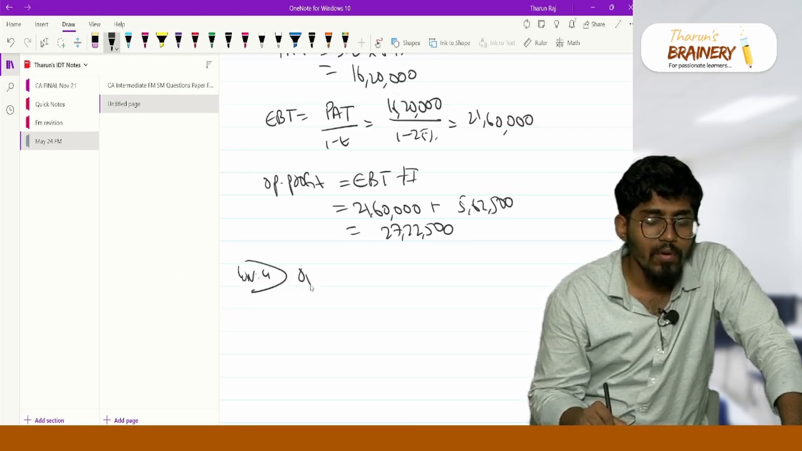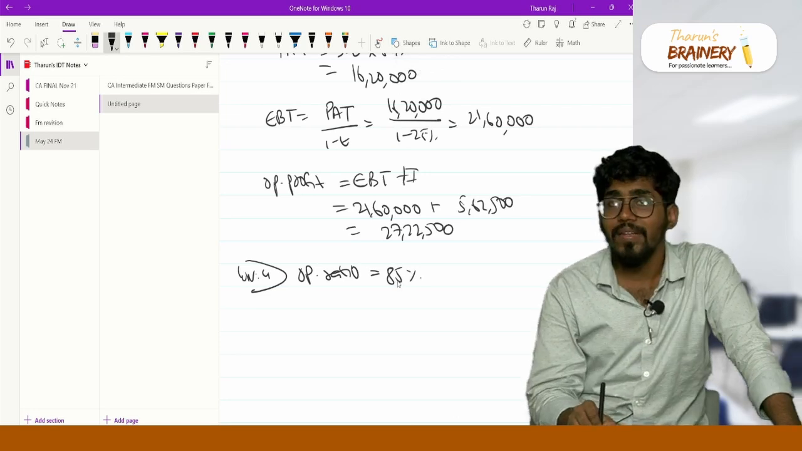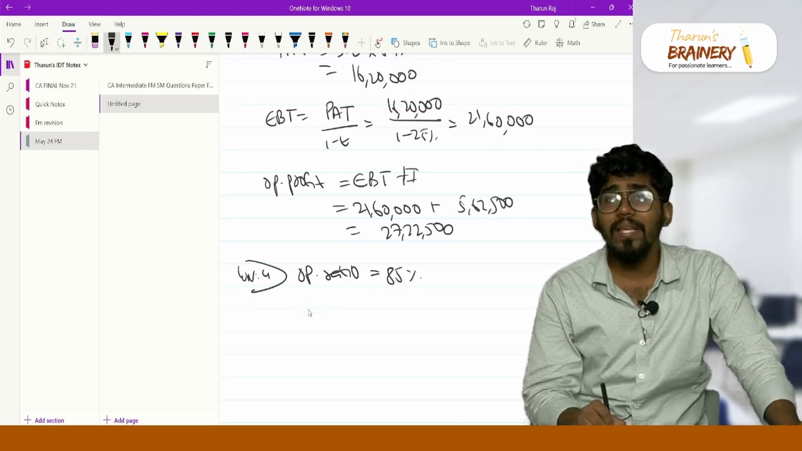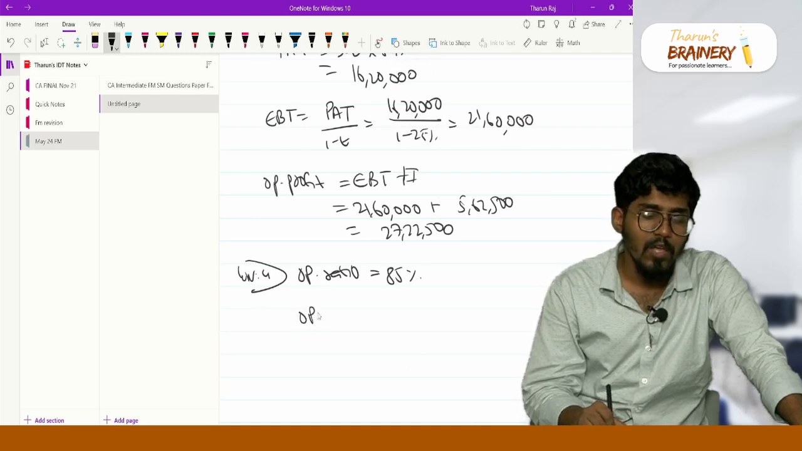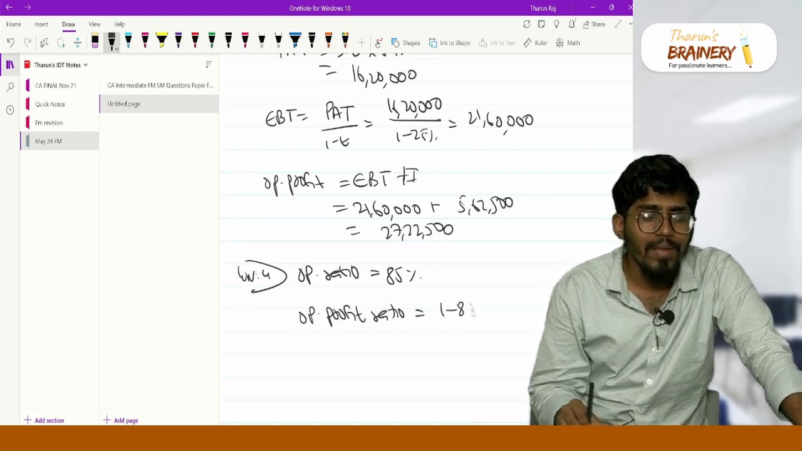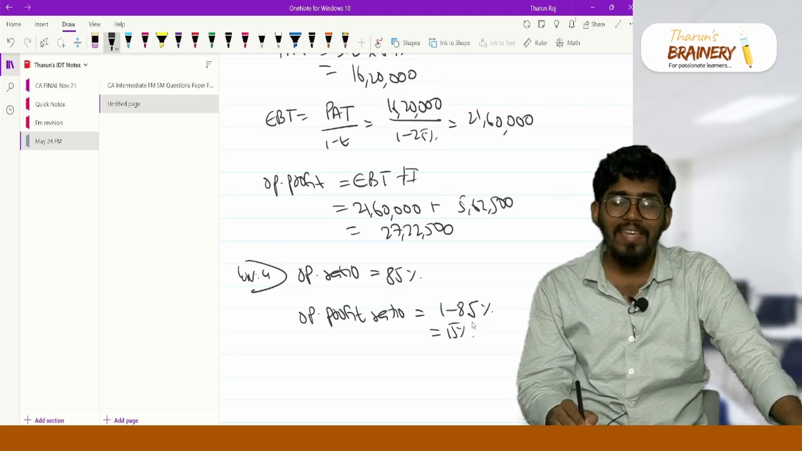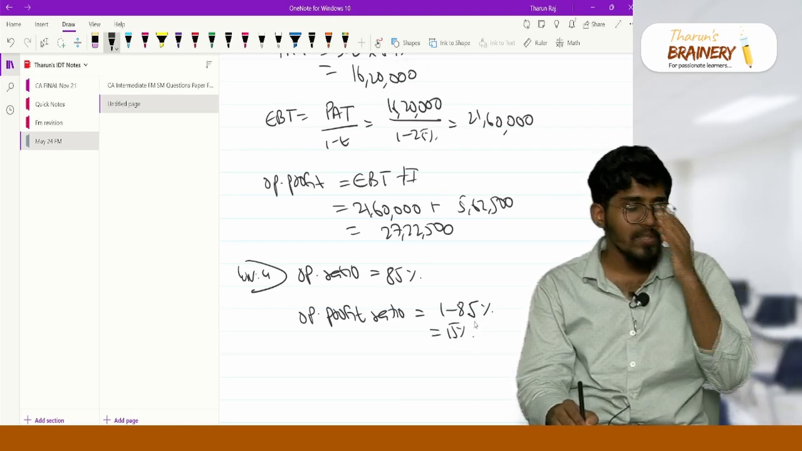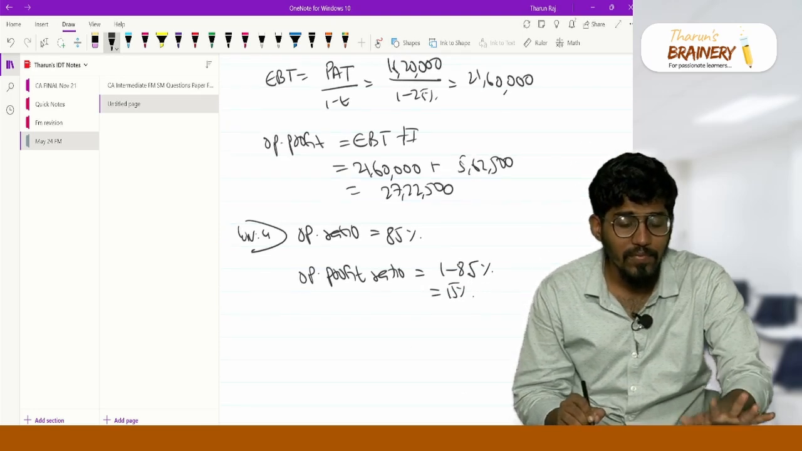Working note number 4. Operating ratio is equal to 85 percent, given. You all know that operating profit ratio is nothing but 1 minus operating ratio. So operating profit ratio is equal to 1 minus 85 percent, which is nothing but 15 percent. I can also solve it using operating ratio, but this was one of the easiest ways. Operating profit ratio is 1 minus 85 percent, which is 15 percent.